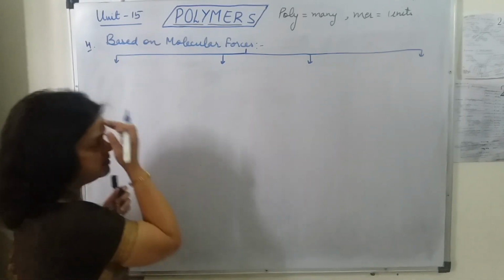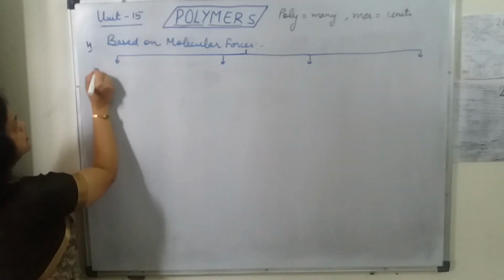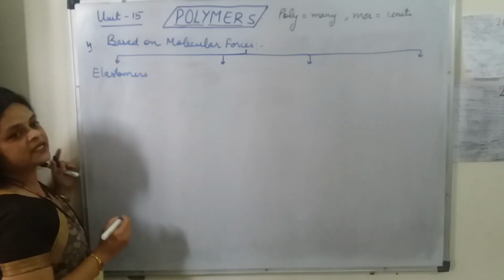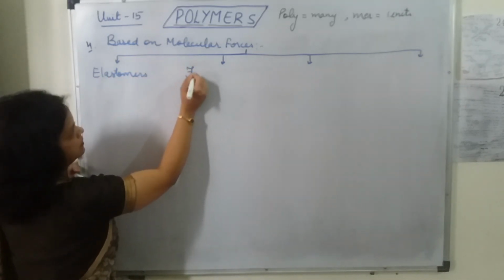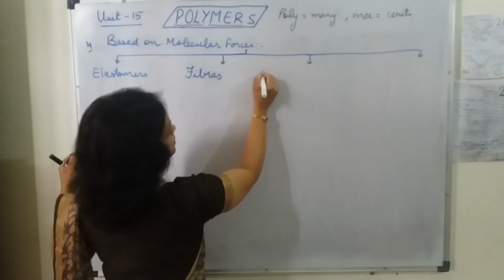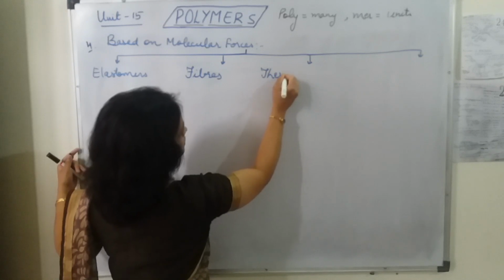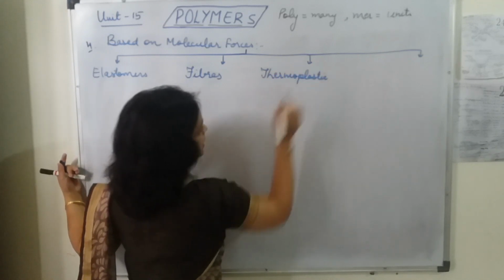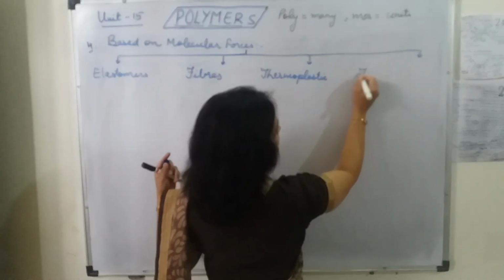Okay, so here the first one is elastomers. Second one is fibers. Third one is thermoplastic. And the last one is thermosetting.